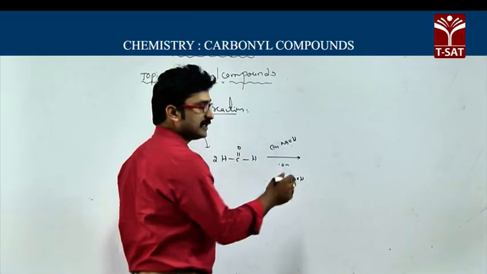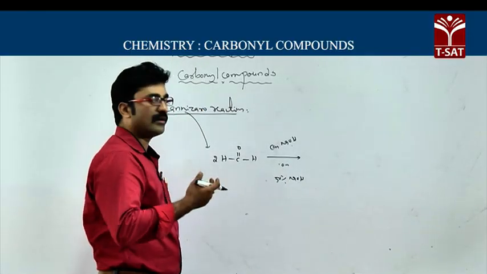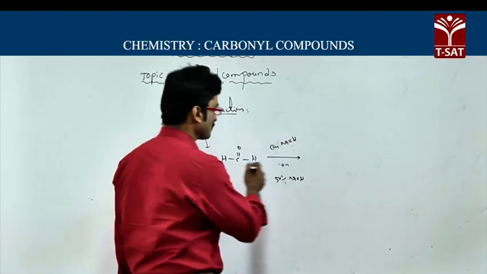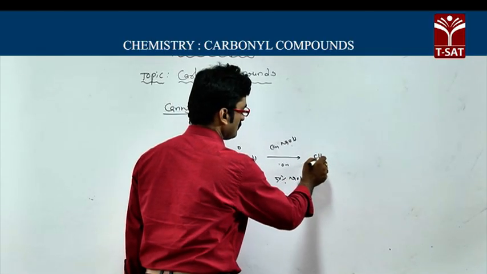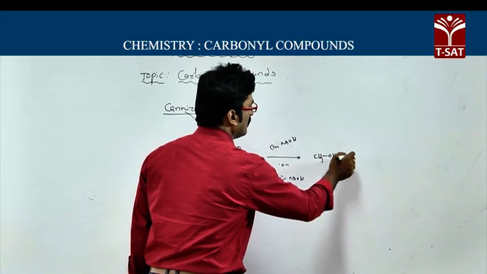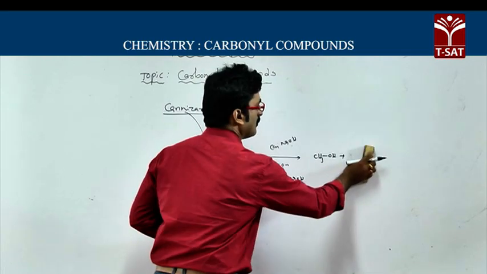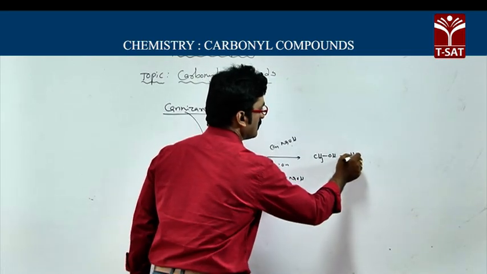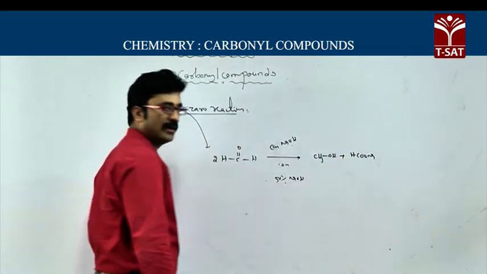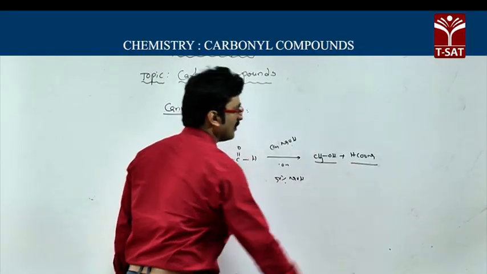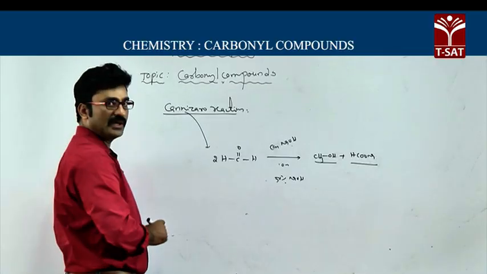I said you will get a mixture of alcohol and sodium salt of carboxylic acid having the same number of carbons. So here you will get CH3OH plus HCOONa. You will get a mixture of methyl alcohol and sodium formate having the same number of carbons.